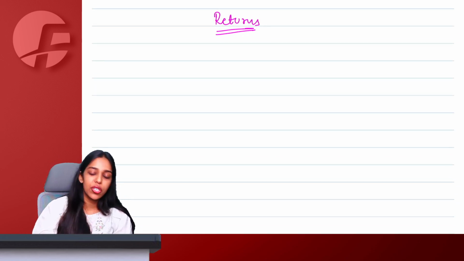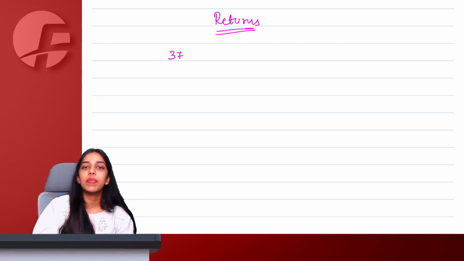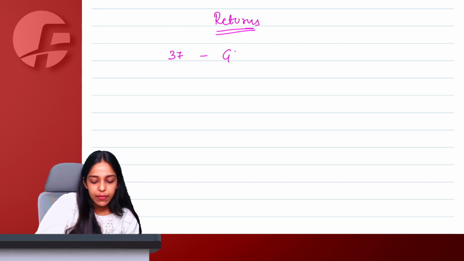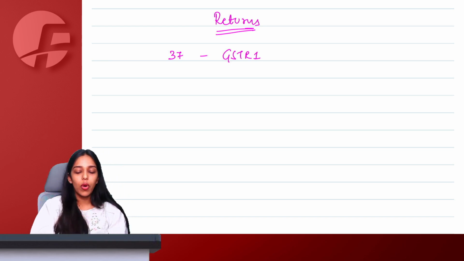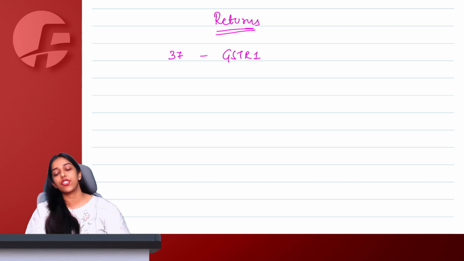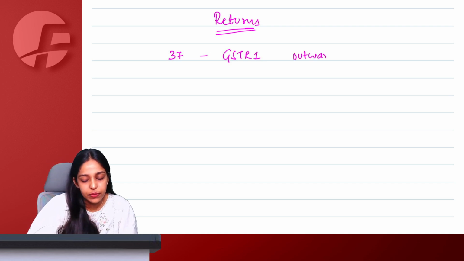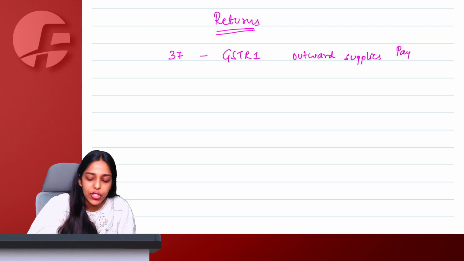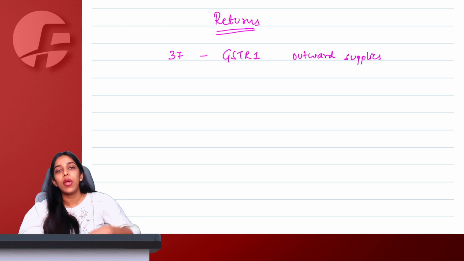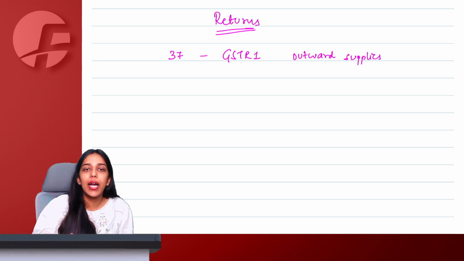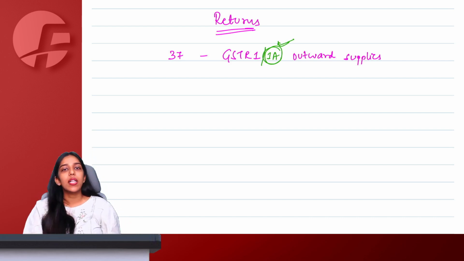So starting with section numbers, we say the returns chapter starts from section 37. Section 37 talks about GSTR 1. What is GSTR 1, ma'am? A statement where I show all my outward supplies. Do I have to make any payment while filing GSTR 1? No, ma'am. It is just a declaration kind of a return where I only have to declare what are my supplies under GSTR 1. Now there are 2 amendments here, one with respect to consolidated invoices and second, a new form is introduced, GSTR 1A, which I'll discuss in detail after 2 minutes.